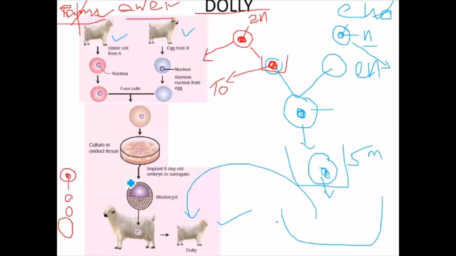And one more important point, my dear friends, do remember that Dolly is the first animal developed from a somatic cell, that is, a body cell. Is it clear? Please underline it and understand this concept also. Okay, so Dolly was there.